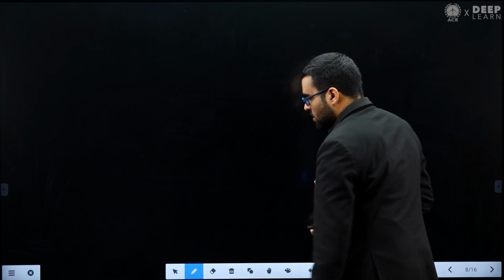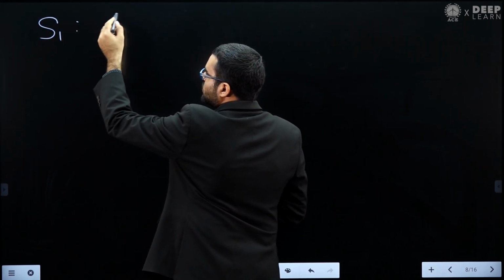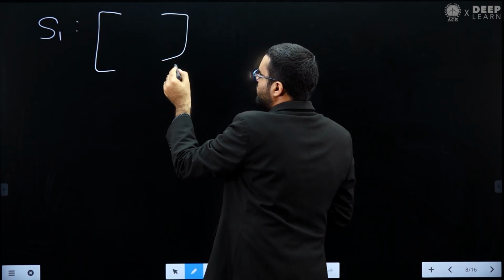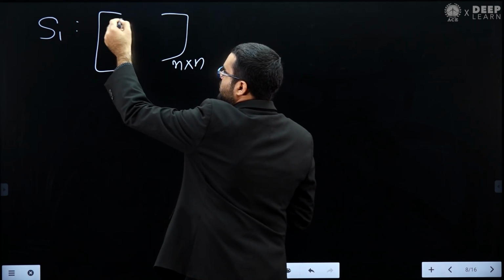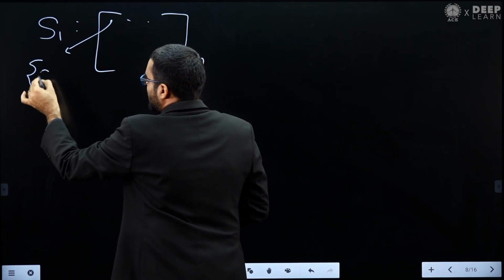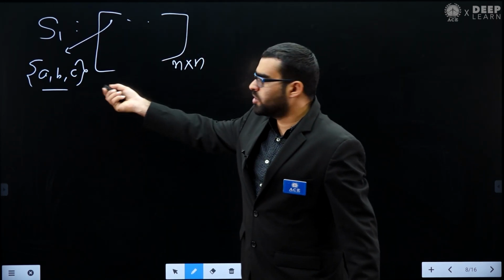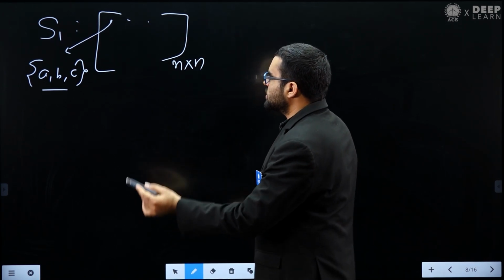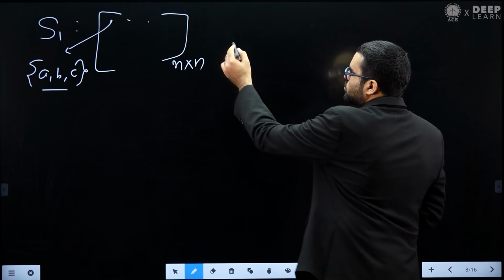Okay, so let's see how many n by n matrices you can create, such that each element comes from the set {A, B, C}, meaning each element is either A or B or C. So how many such n by n matrices can you create?